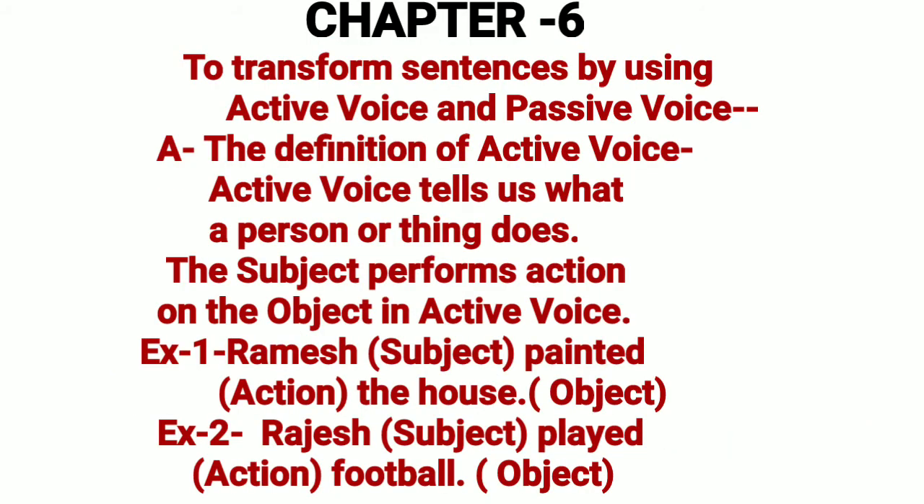Chapter 6. To transform sentences by using active voice and passive voice. A. The definition of active voice. Active voice tells us what a person or thing does. The subject performs action on the object in active voice. Example 1. Ramesh painted the house. Here, Ramesh is subject, painted is action, and the house is object.